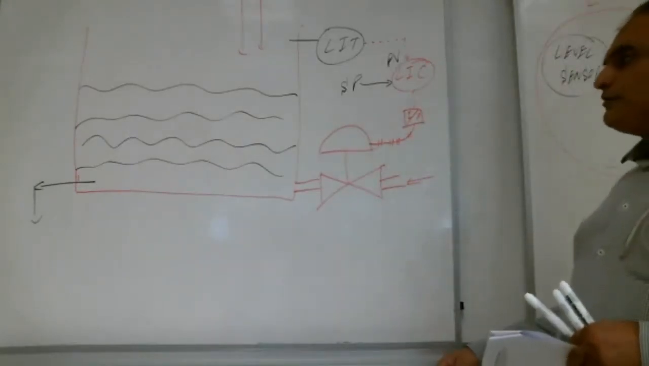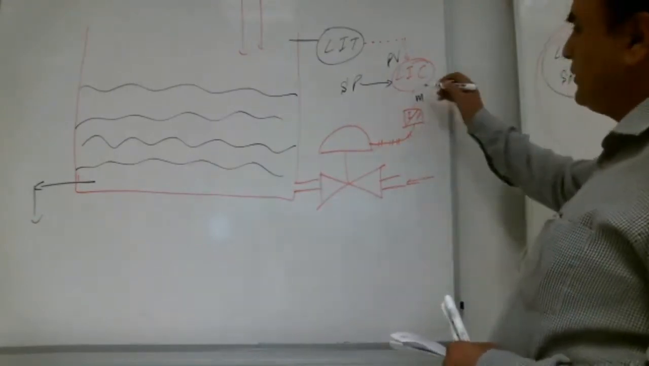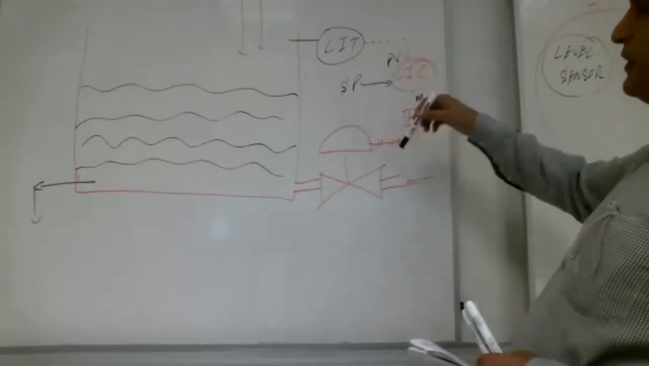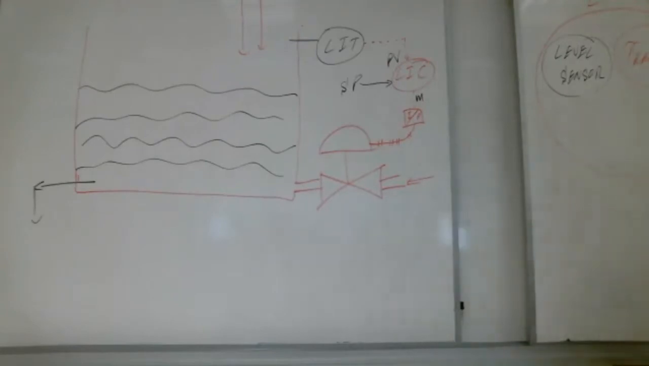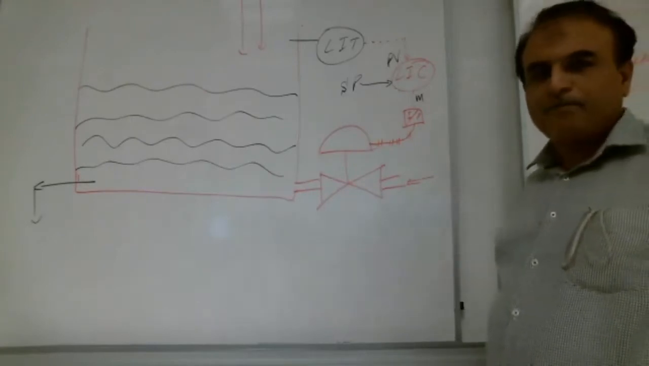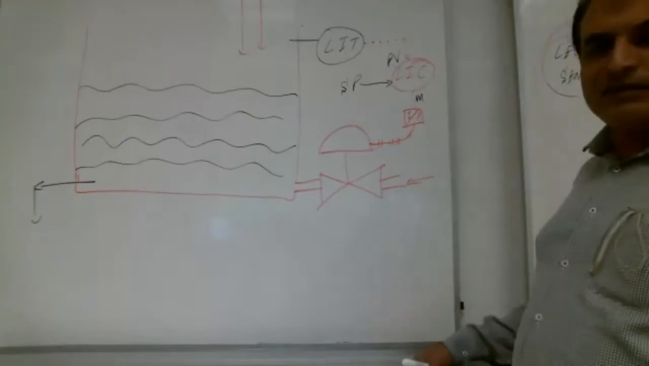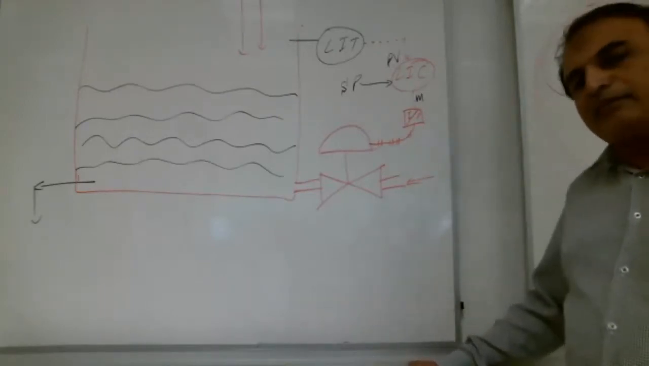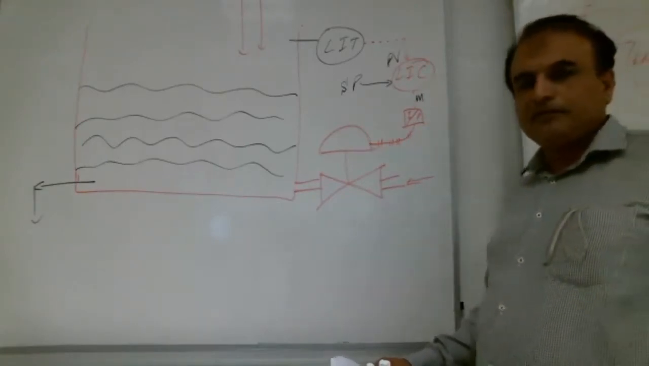Is it a complete loop now? And this is the output of the controller. This PV, this SP, output of the controller. Is it complete? Yes, a lot of brothers are saying complete. What is the type of the valve? We didn't mention. Without the type of the valve, it is not complete. It should be normally open or normally closed. What should it be?